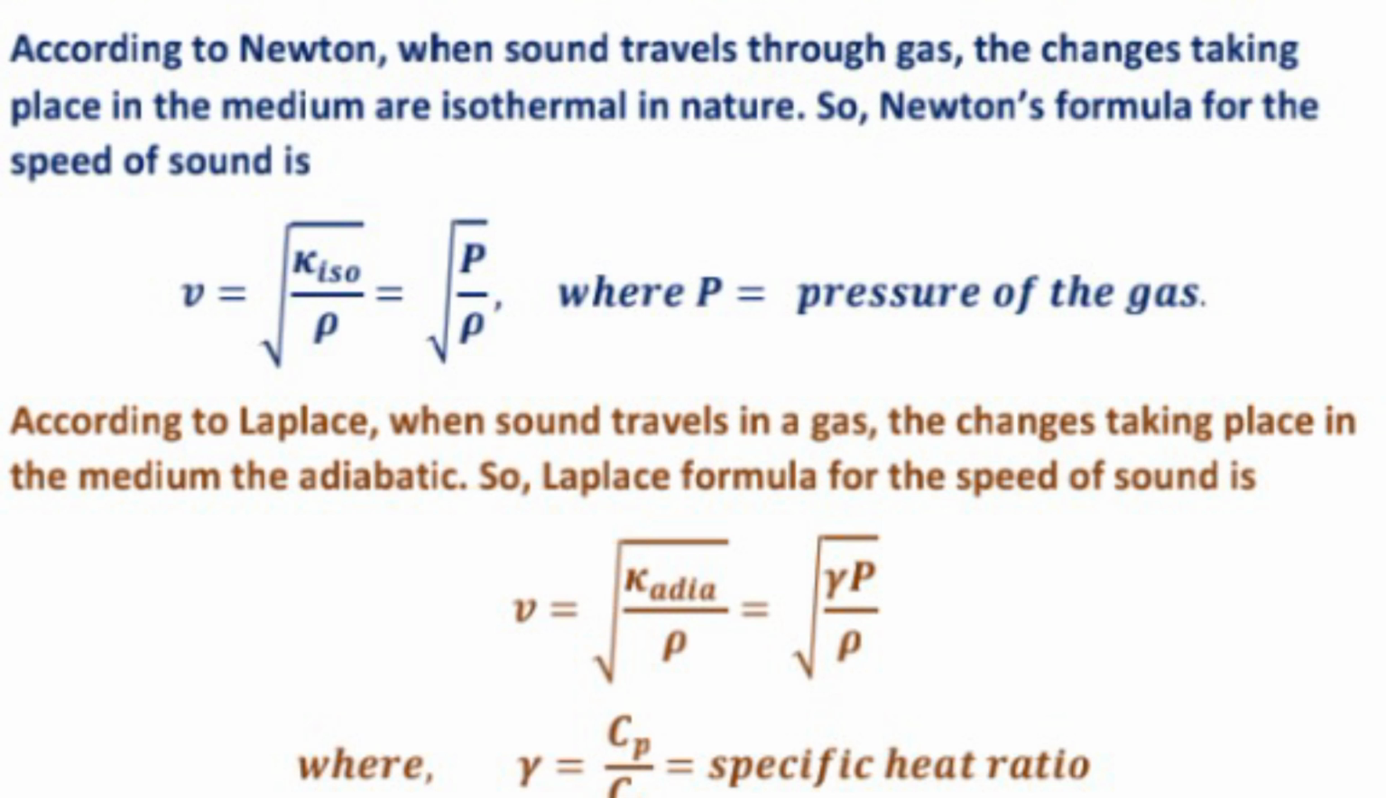According to Laplace, when sound travels in a gas, the changes taking place in the medium will be adiabatic. So Laplace's formula for the speed of sound is given by v equal to under root K adiabatic upon rho, or it can be written as under root gamma P upon rho. Gamma is Cp upon Cv and it is called specific heat ratio.